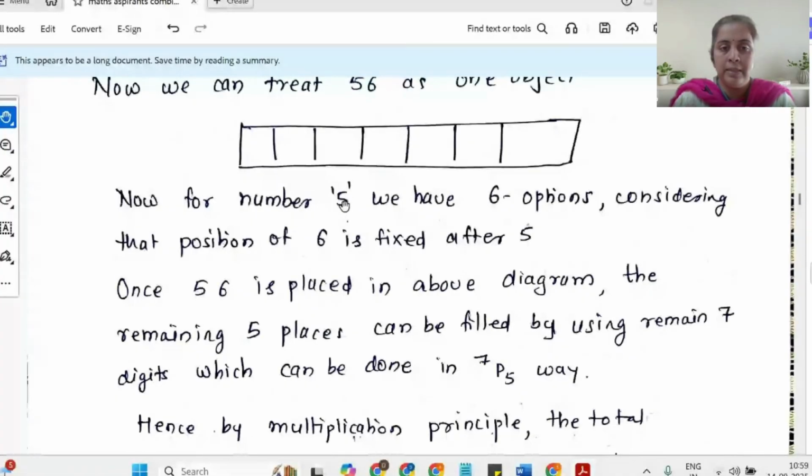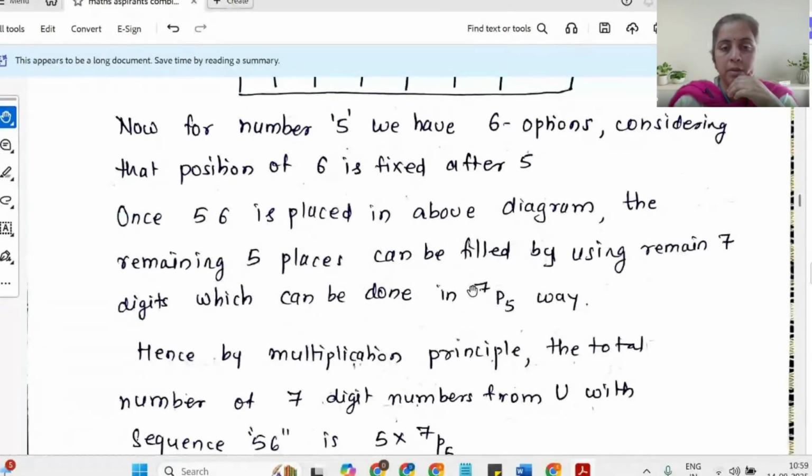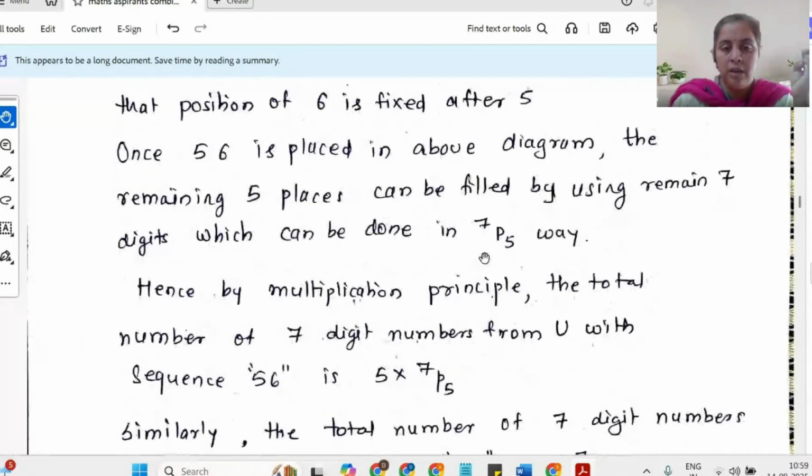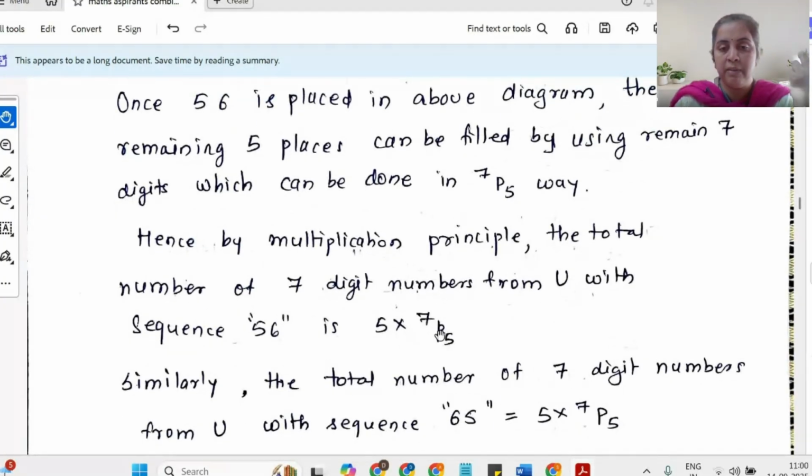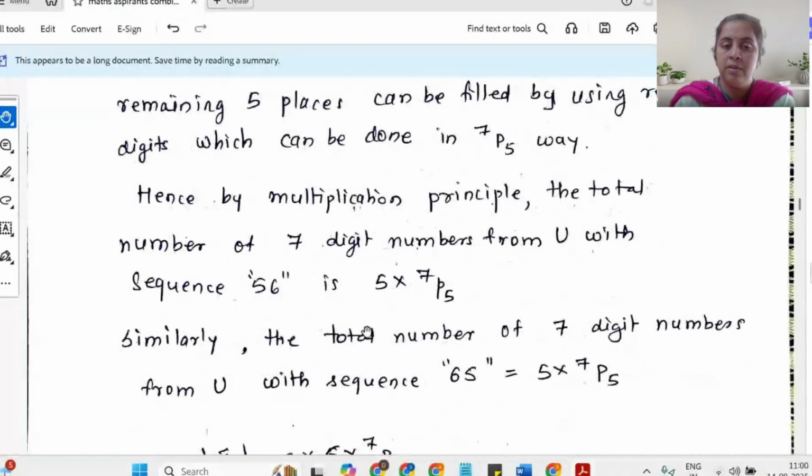Now, once I decide the position of 5, automatically 2 positions are gone. So the remaining 5 places can be filled in 7P5 ways. So the total number of options I get is 5 into 7P5. That is the number of ways I can generate a number which has the sequence 56. Now the same argument I can give for 65. So for 65 also, I have 5 into 7P5 options.